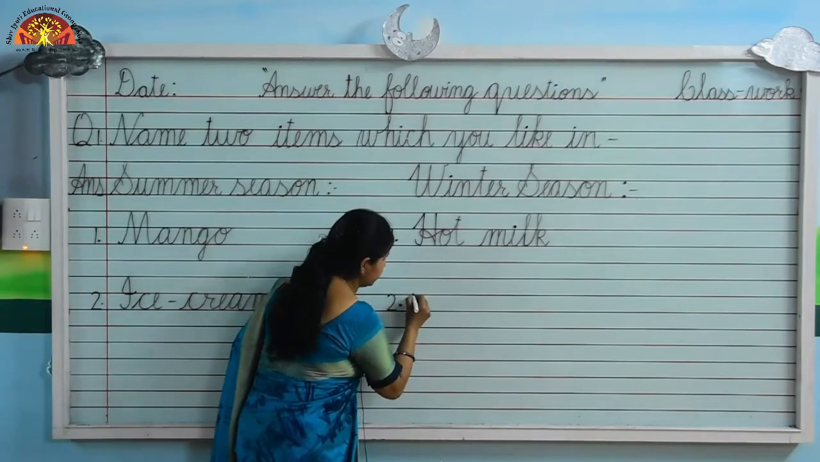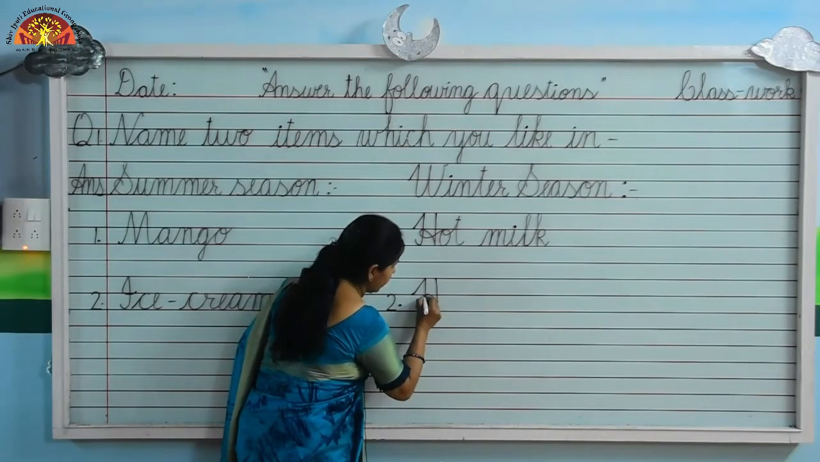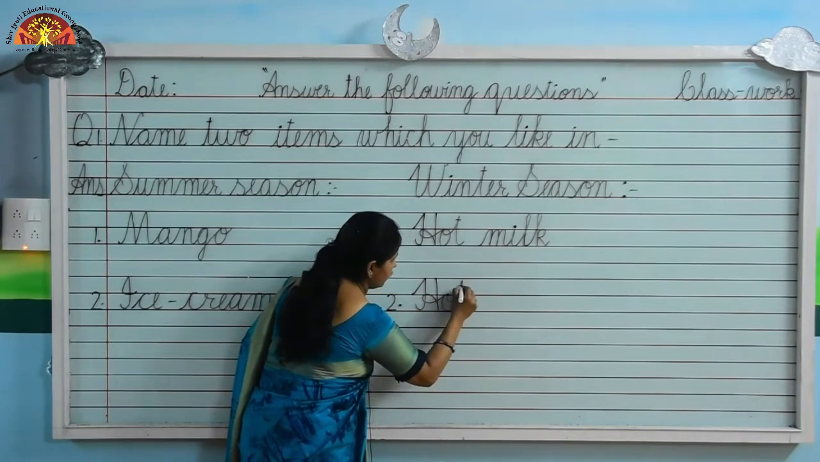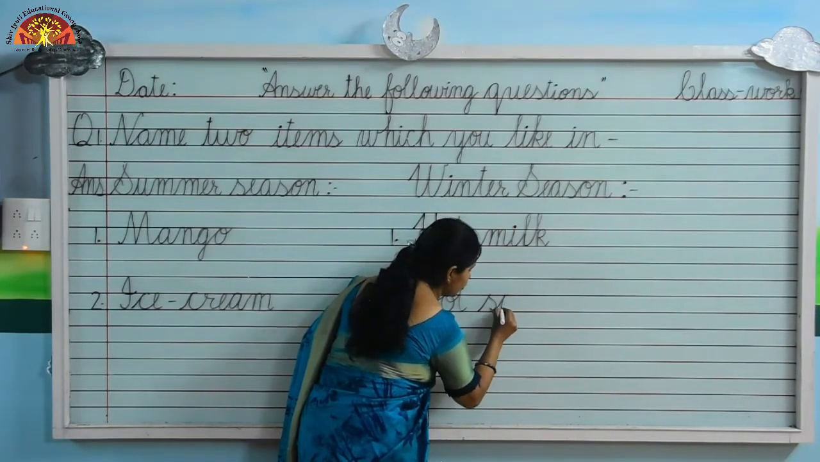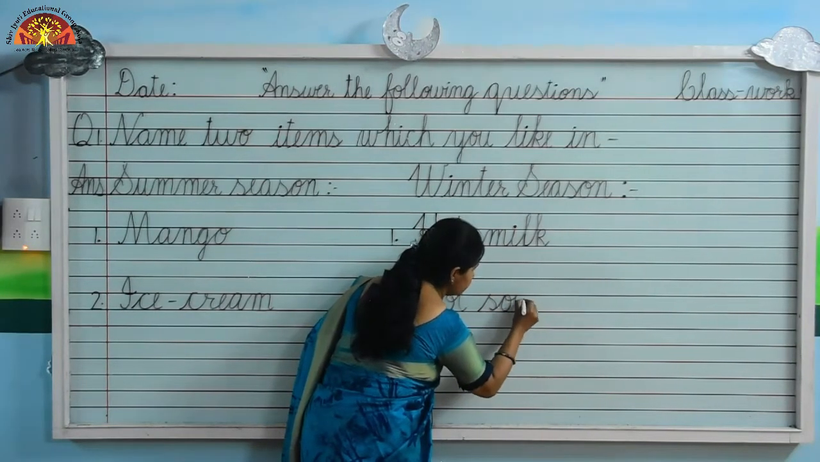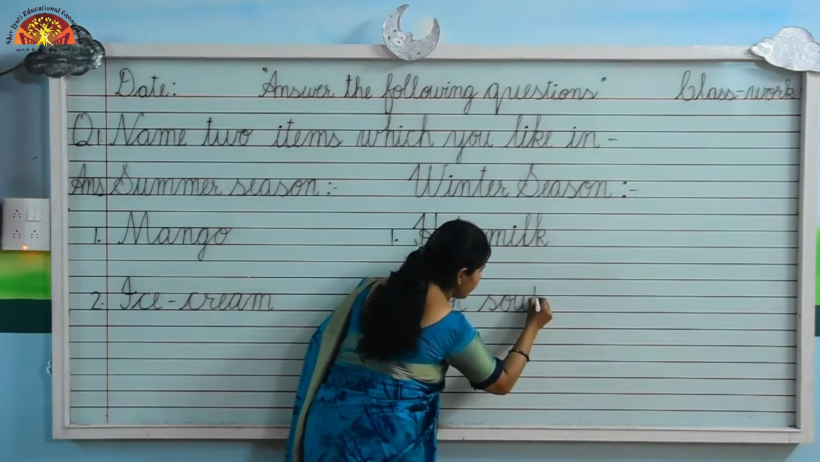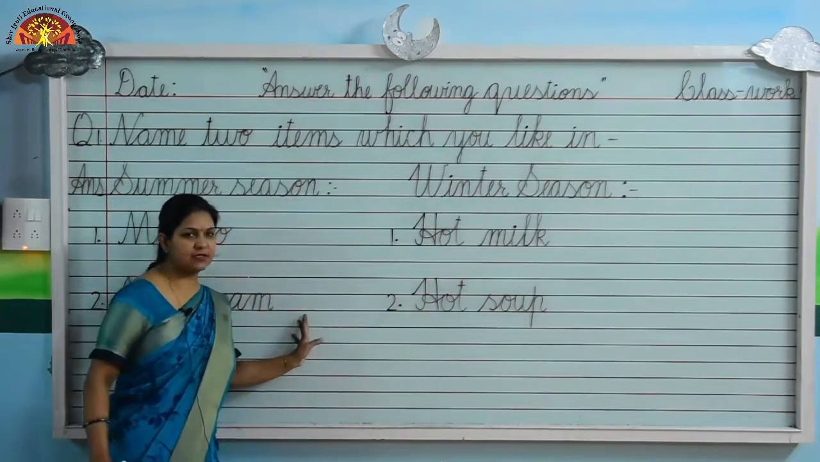So we will write here capital cursive H, H-O-T, hot. What is the spelling of soup, kids? S-O-U-P, soup. Speak with me. S-O-U-P, soup. S-O-U-P, soup.